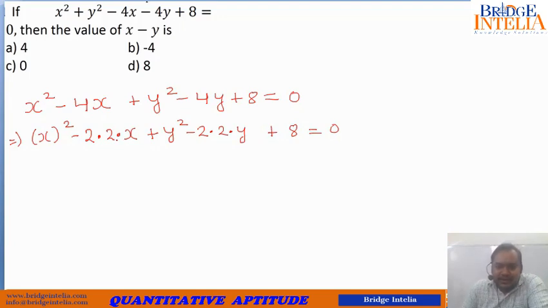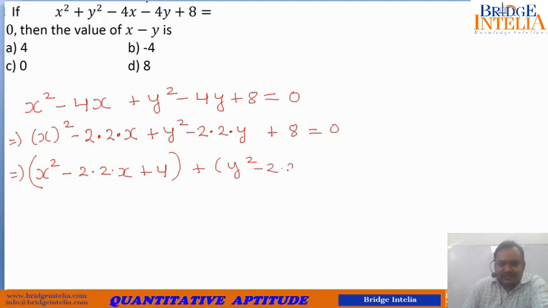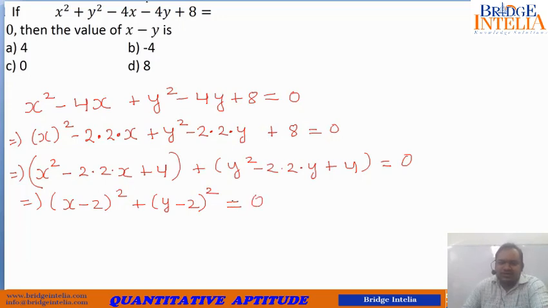Now you see, to complete the square, if you break this 8 into two components of 4 and 4 and add them here, this completes one square and this would complete the second one. Why? Because 4 is 2 square. So this is x minus 2 whole square and this is y minus 2 whole square, which is given to us as equal to 0.